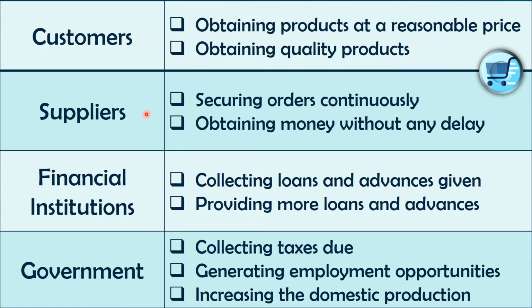So definitely they like to secure orders continuously and obtain money without any delay. There are many instances where suppliers aren't paid correctly, right? So suppliers also need to get money without delay.